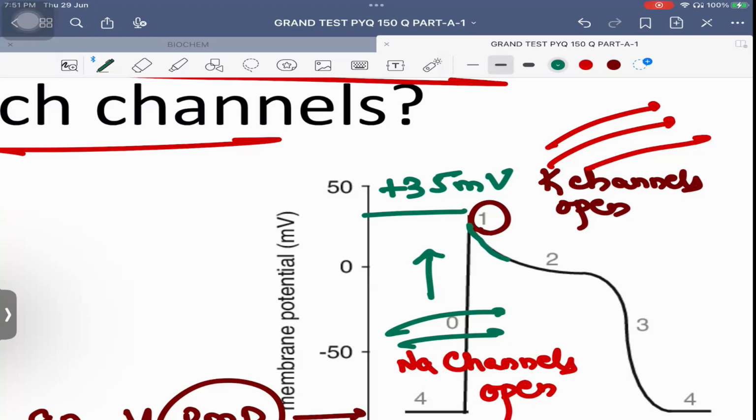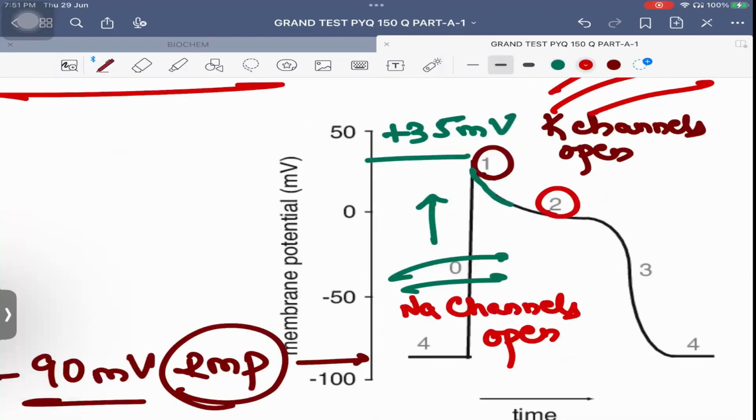But immediately what happens in phase 2? The voltage gated calcium channels will open, and as they open, calcium will enter inside the cell or outside the cell? Calcium influx will happen, calcium will start entering inside the cell.